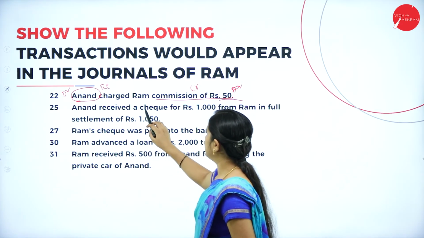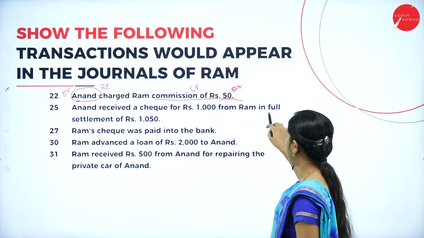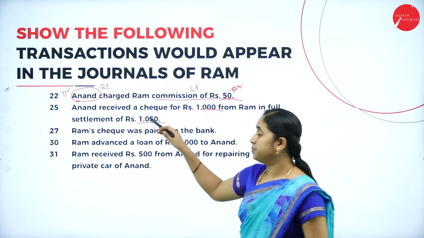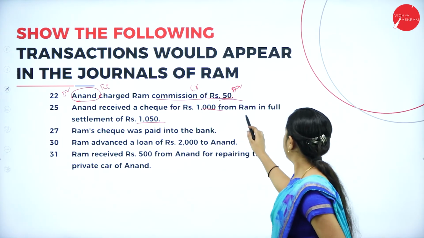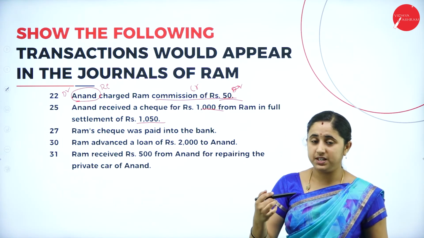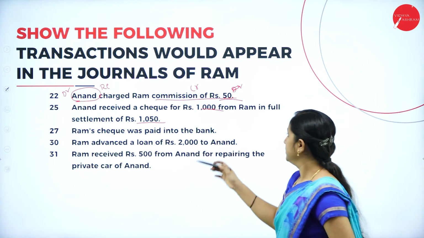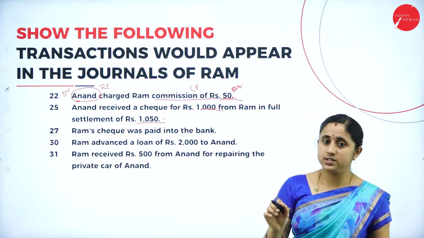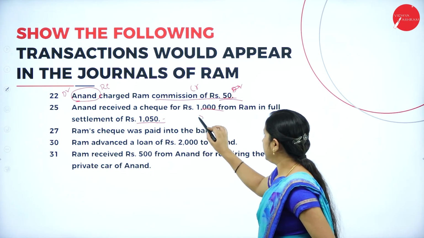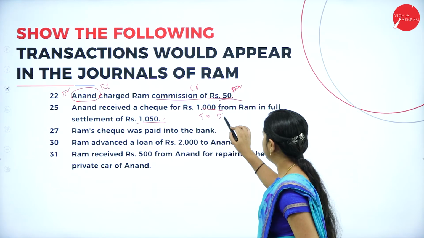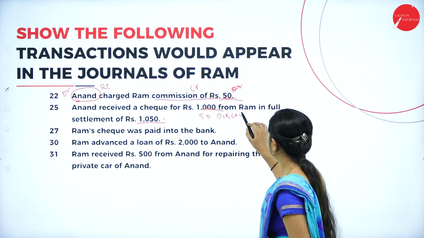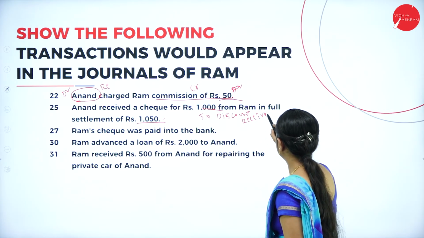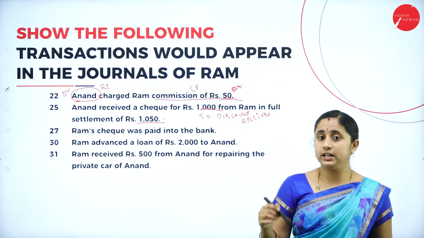Next, Anand received a check for rupees 1000 from Ram in full settlement of 1050. That means Anand received means Ram is paying. Ram is paying check. That means cash is going out. He is liable to pay 1050. Instead he is paying only 1000. That means remaining 50 is discount received. Discount received is an income.